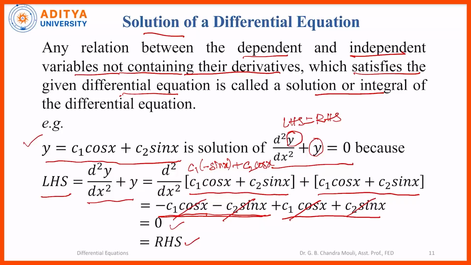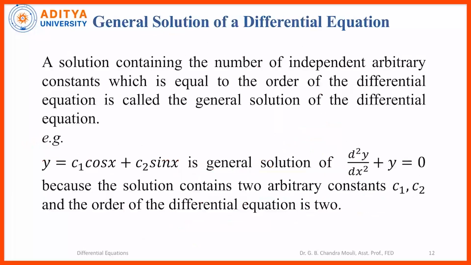So, any relation between the dependent variable and the independent variable which satisfies the differential equation is called solution of the differential equation. Next, there are different types of solutions. One is general solution of a differential equation.